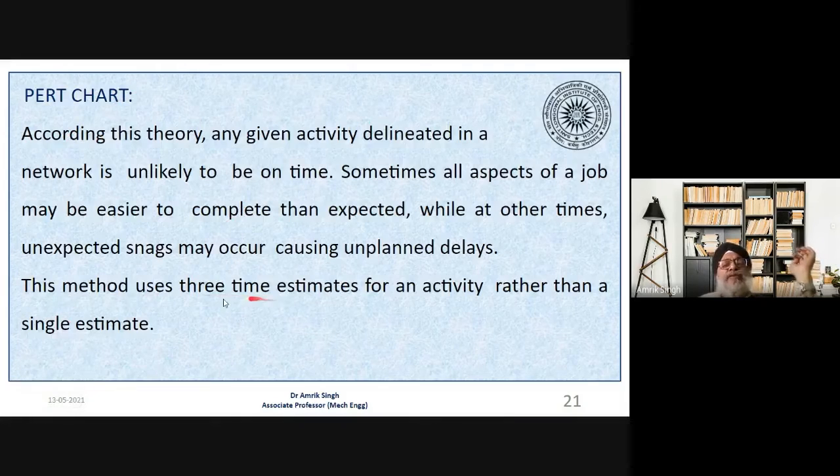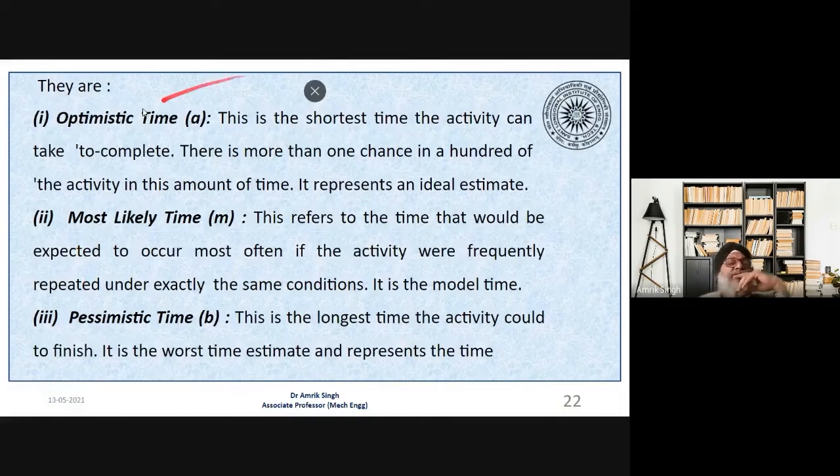This method uses three time estimates for an activity rather than a single estimate. What does it mean? It will be clear to you. There are three times which are used. They are the optimistic time, which is denoted by A. This is the shortest time that the activity will take to complete. There is hardly more than a one in 100 chance of completing the activity in that amount of time, so it represents an ideal estimate. Suppose you know that this part is going to be complete in 2 weeks. So it is the most optimistic time.